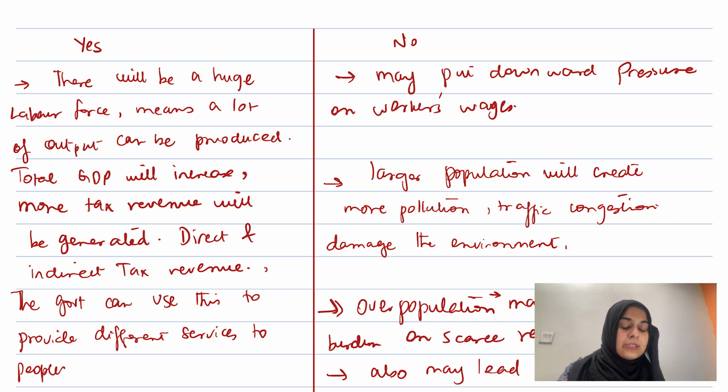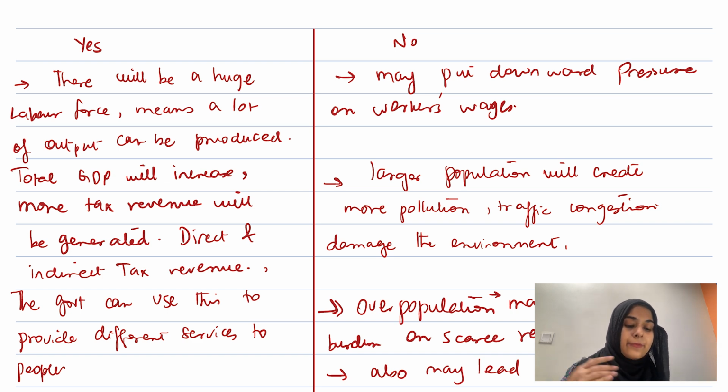If you see the no side of this question, basically when more people come into our country, that is Guyana, it'll put downward pressure on workers' wages because there will be a lot of supply of labor. If there is a lot of supply of labor, what firms are willing to pay is going to be low, because if I have a lot of people to choose from to employ, that just gives me more choice as an employer. So I may offer very low wages to my labor.